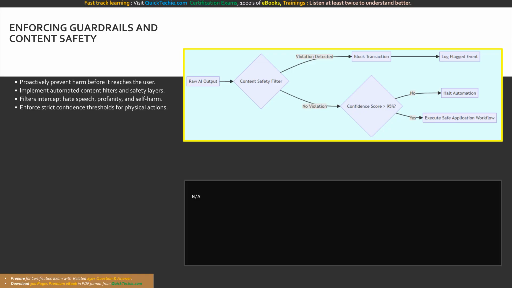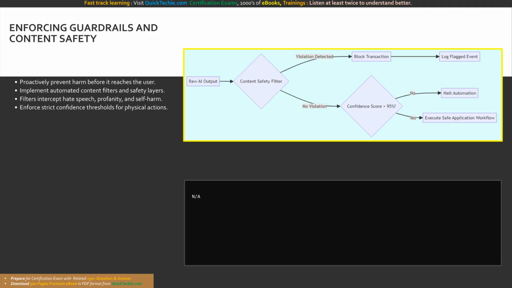Because generative AI models mathematically reflect the vast and sometimes problematic datasets they were originally trained on, they can occasionally produce outputs that violate organizational policies. Accountable developers fully anticipate this fallibility and deploy automated filtering systems that sit directly between the language model and the user interface. These sophisticated filters actively scan both the user's incoming prompts and the model's outgoing completions for hate speech, profanity, violence, and self-harm references.